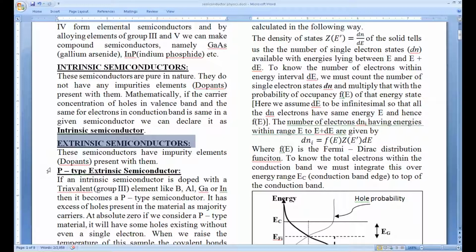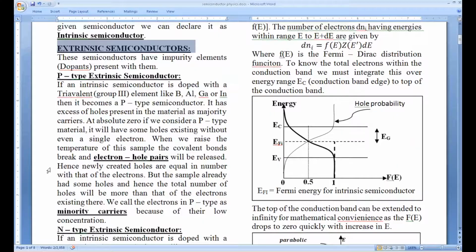Same thing is applicable to n-type also. In n-type, we have an excess number of electrons per unit volume compared to the number of holes available per unit volume of the semiconductor. That is the n-type semiconductor.